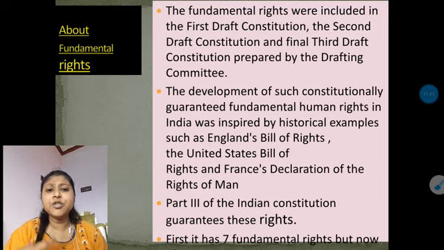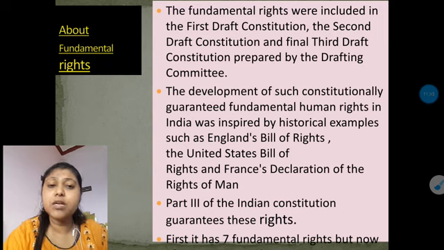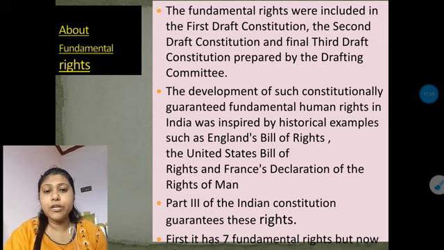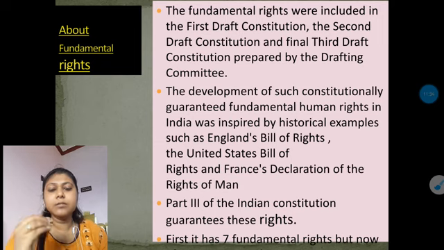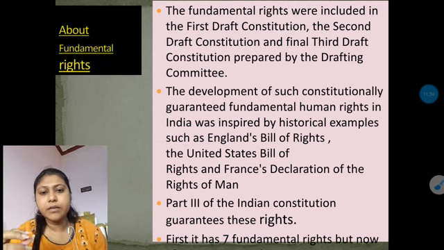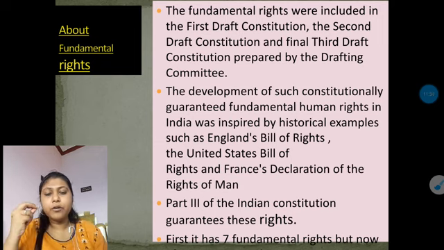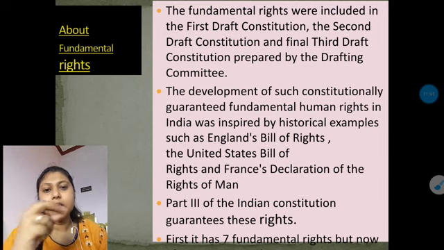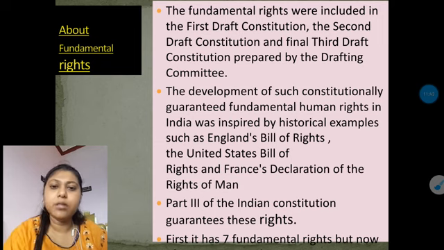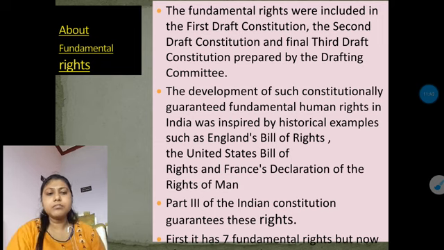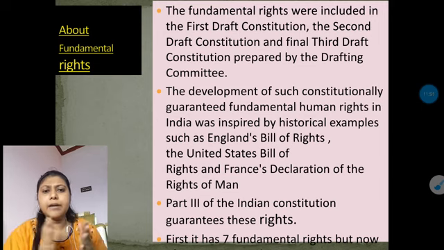The right to property, which was in our fundamental rights, was abolished and removed from the fundamental rights. But of course, it is not removed from the laws or from the rights. It just changed its place. It was removed from the fundamental rights and added to the directive principles of state policy, which we will learn later when I make a video on the directive principles of state policy. So let's start with our fundamental rights.